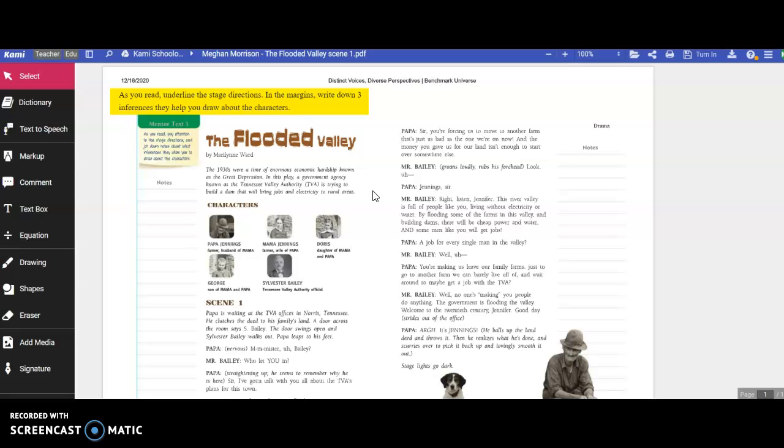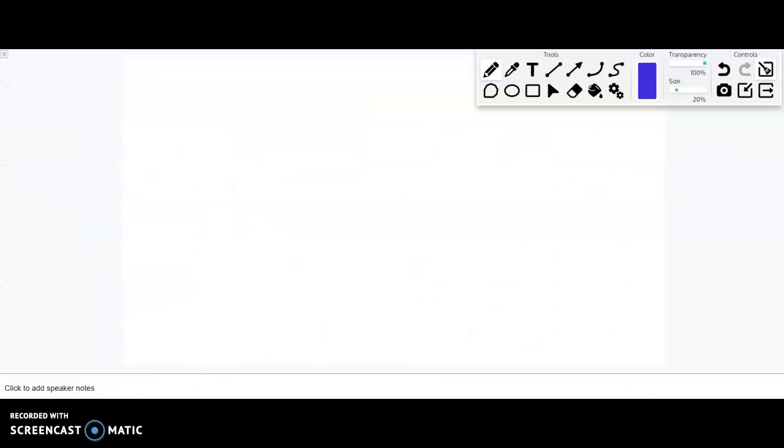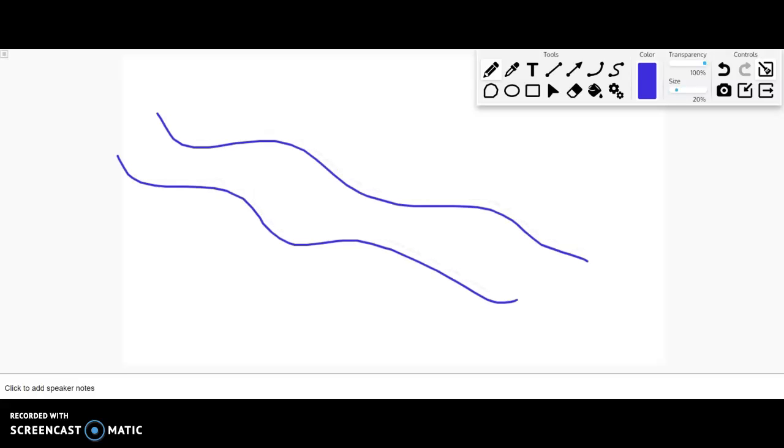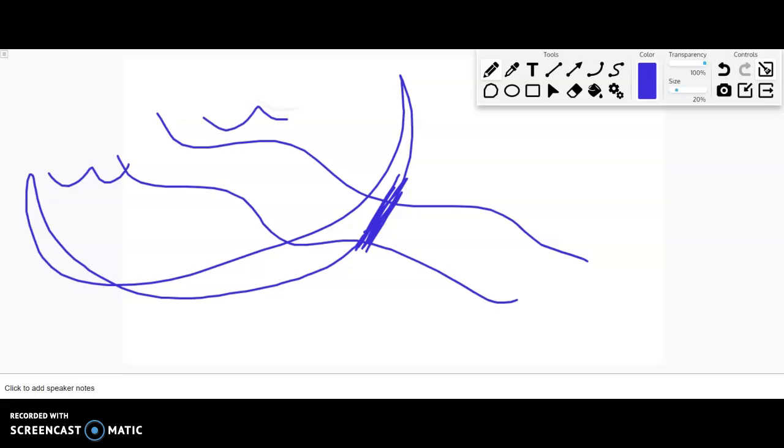Now remember, a dam is something that blocks off a river, and it usually creates a big lake above it. So if I have a river flowing and then I build a dam right here, then this up here is going to turn into a big lake instead of a river. Well, that can be good.